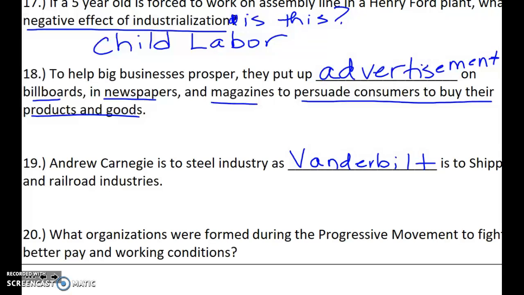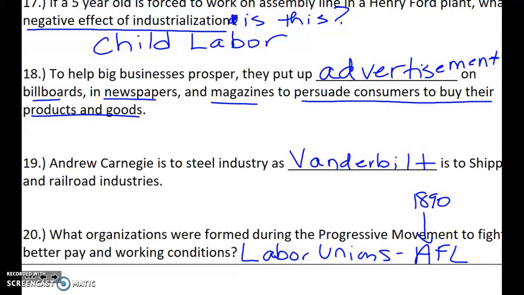20, what organizations were formed during the progressive movement to fight for better pay and working conditions? And they're called labor unions. The first major labor union is the AFL, 1890, founded by Samuel Gompers.